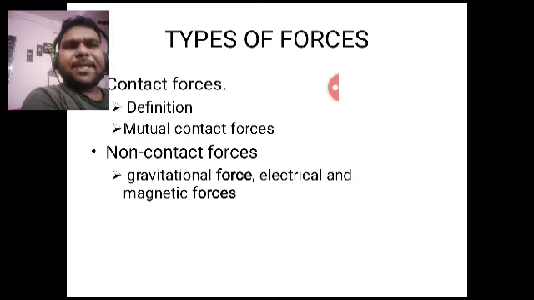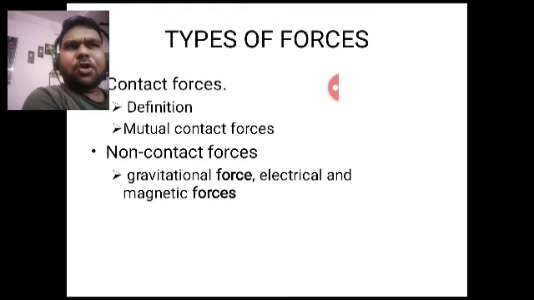In the same line, electrical force is also a non-contact force. Like an electron revolving around the nucleus, there is a force of attraction between electron and proton. So electrical force is a non-contact force.